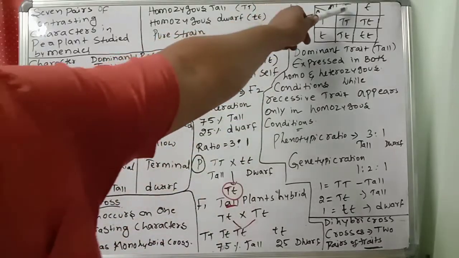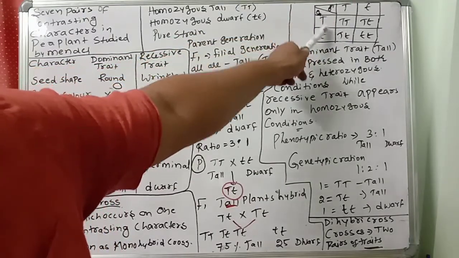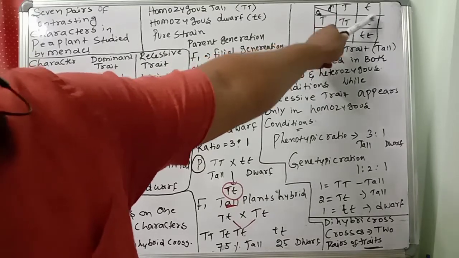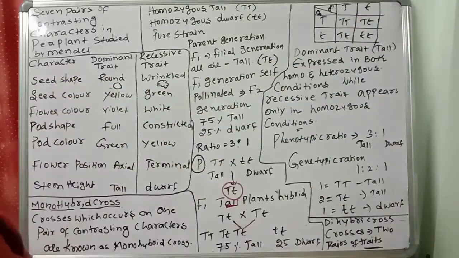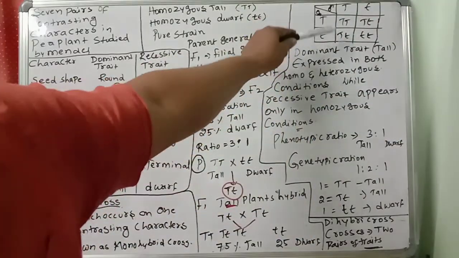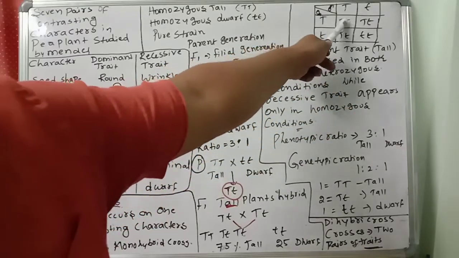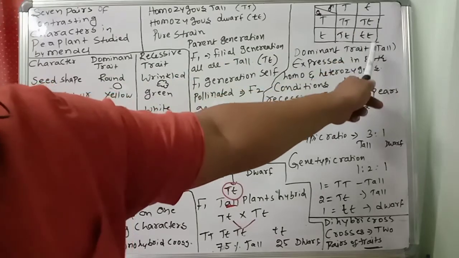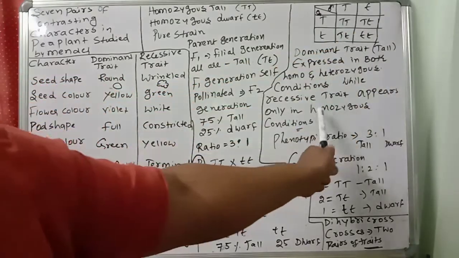See now, capital T, small t: pollinator, male gamete, female gamete. Crossing gives capital T capital T, capital T small t, capital T small t, and small t small t. So the dominant trait, tall, is expressed in both homozygous and heterozygous conditions. Capital T capital T is homozygous, capital T small t is heterozygous, but in both cases the plant is tall.